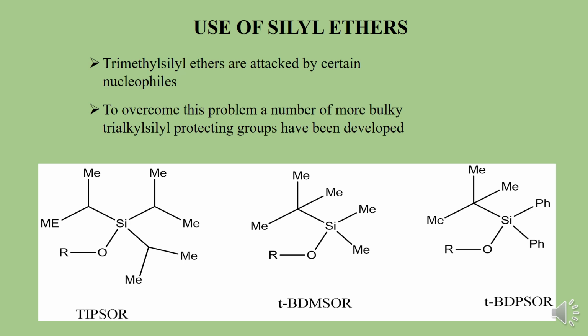The next one is tertiary butyl dimethyl, where at the side you see two methyl groups, tertiary butyl dimethyl silicon ethers. The third one is tertiary butyl, and at the side you see two phenyl groups, so tertiary butyl diphenyl silicon ethers.